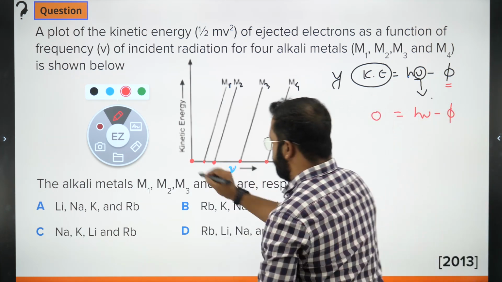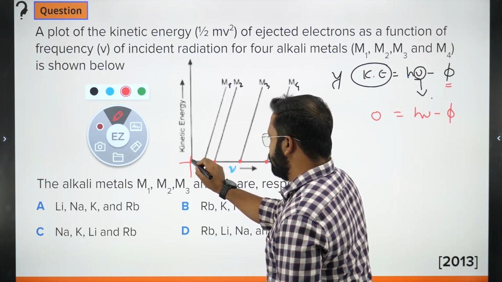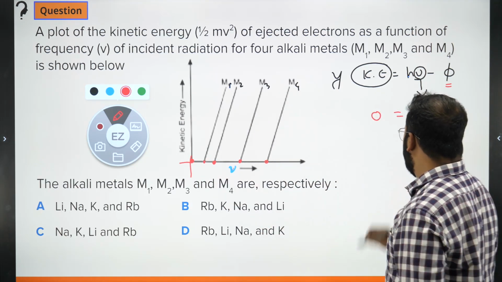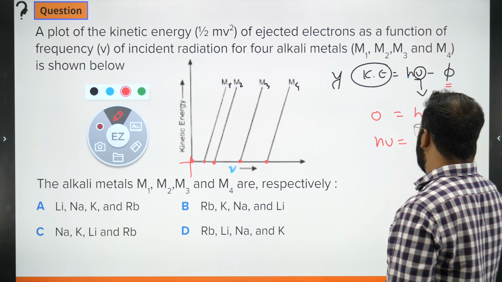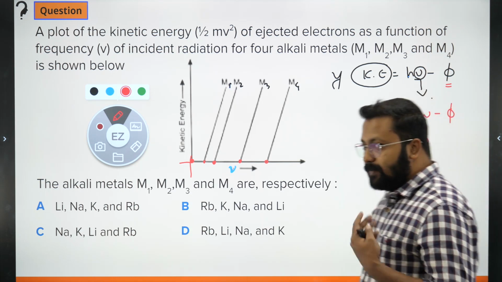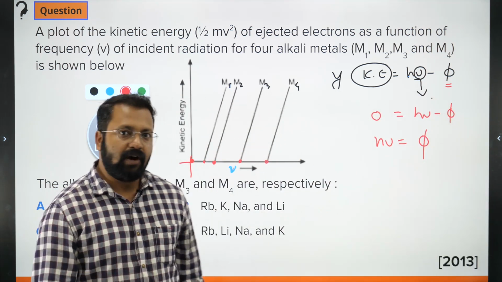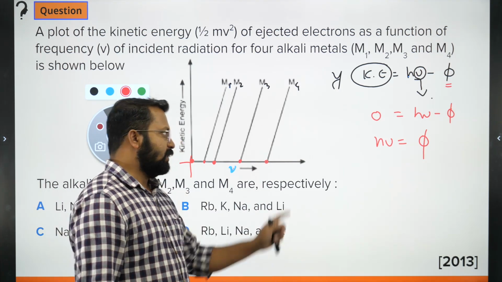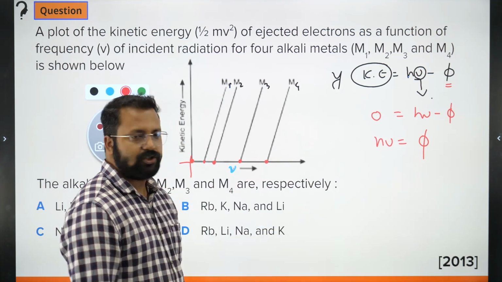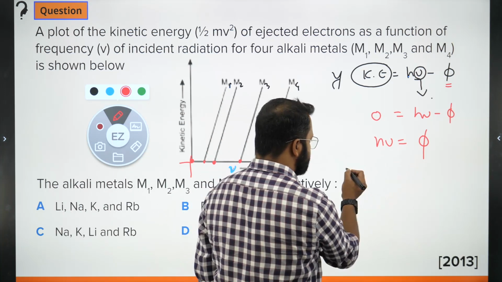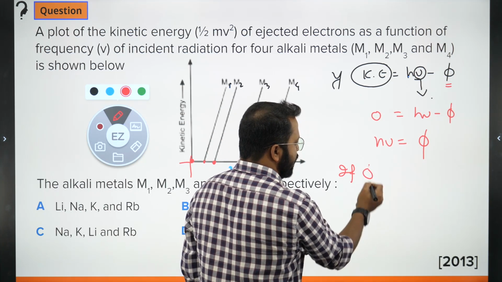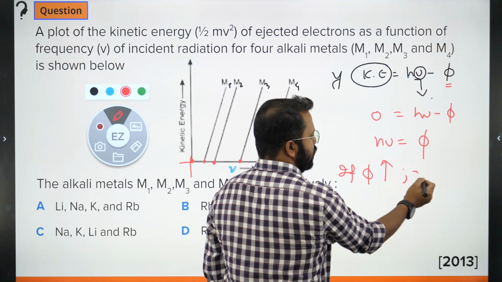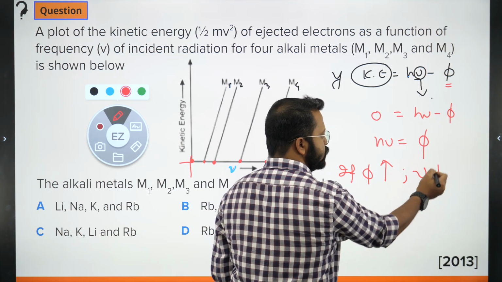So when kinetic energy is 0, h nu is equal to phi. It means if the work function is more, then the frequency of the incident radiation should also be more.